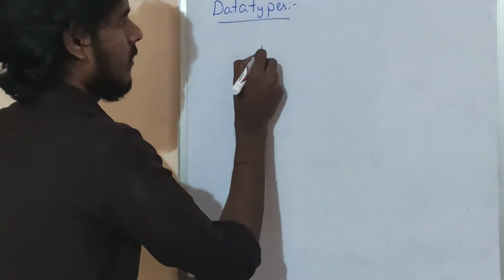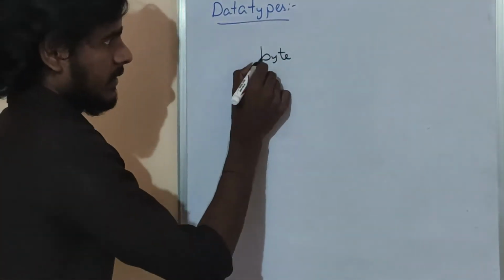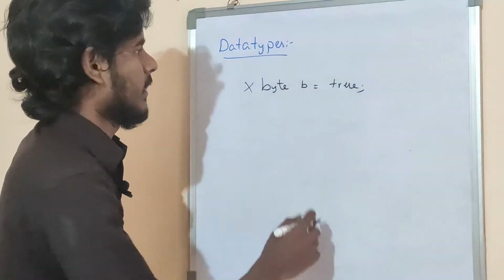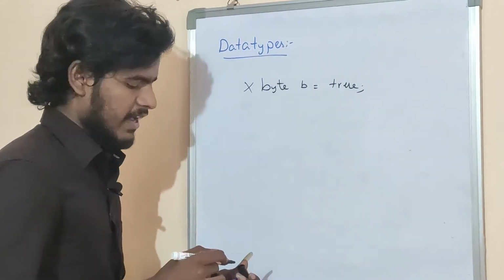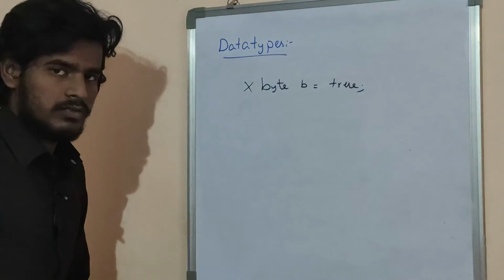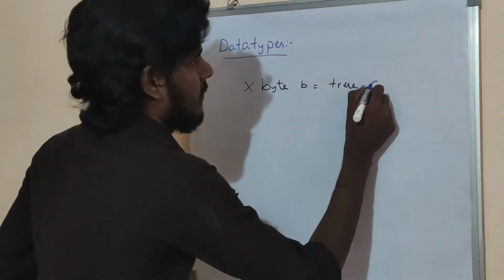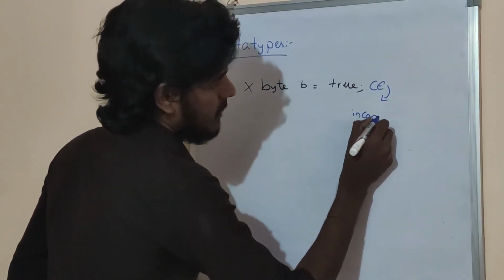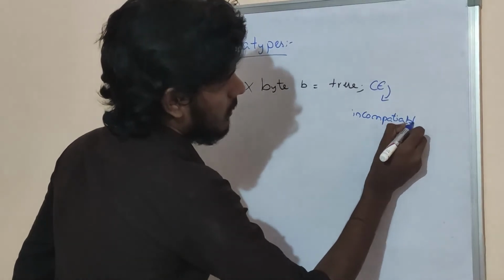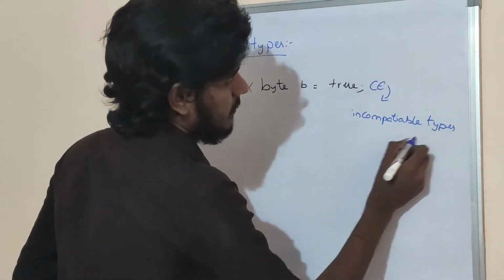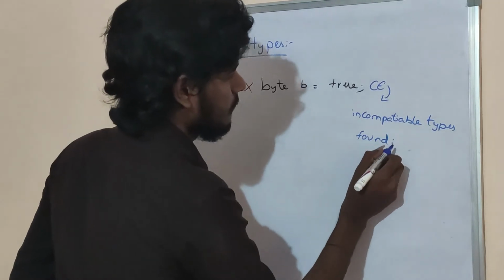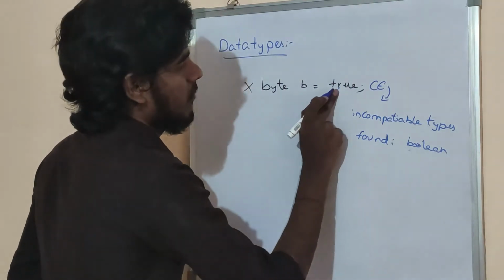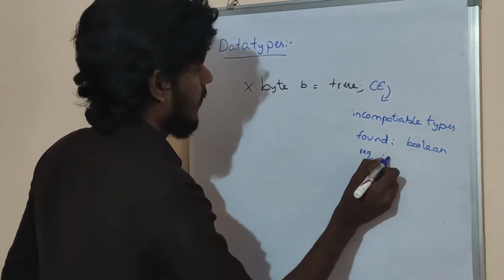What is the next example? Byte b is equal to true. Is it valid or not? Okay, it is invalid. So in that case we will get a compile time error saying incompatible types, found boolean, required byte. What is true? It is a value of boolean.